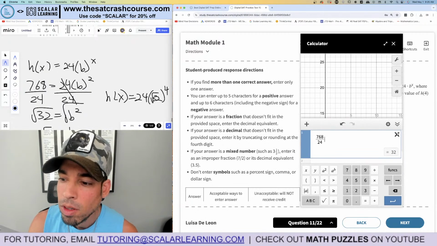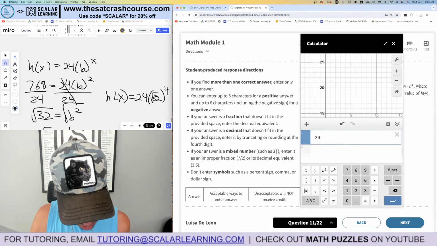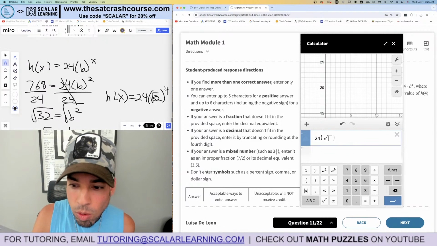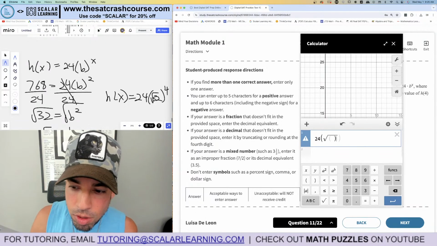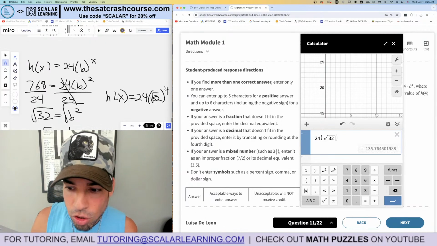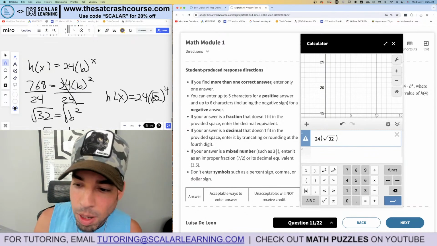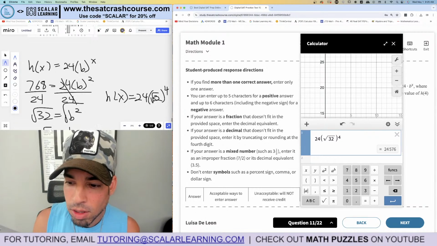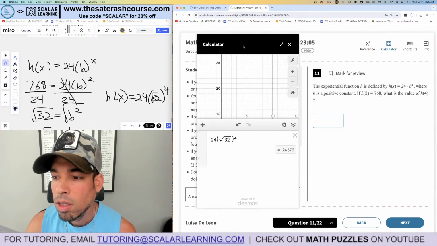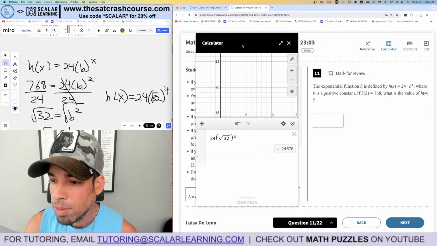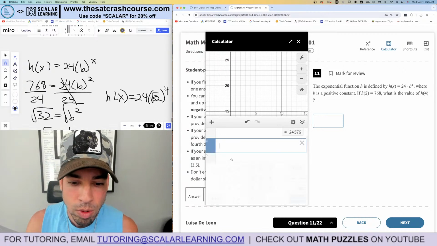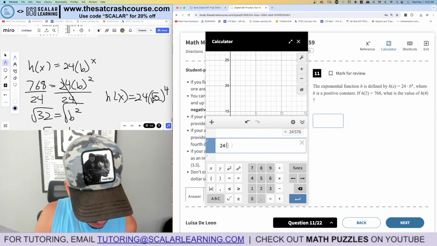24 times square root of 32, to the 4th power. And there's our answer. Wow, that's big. What? Hold on. So let me just think if that makes sense. And then 24. Let me make sure we got this right. It's so big.